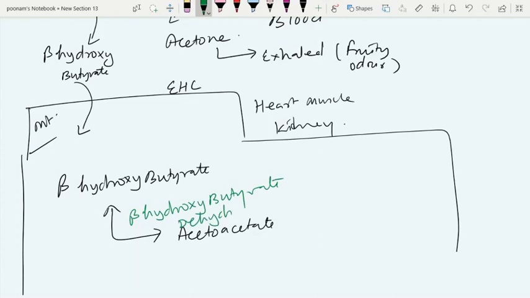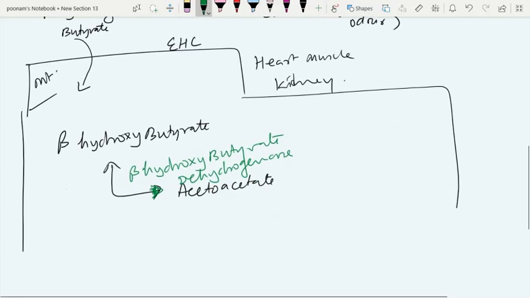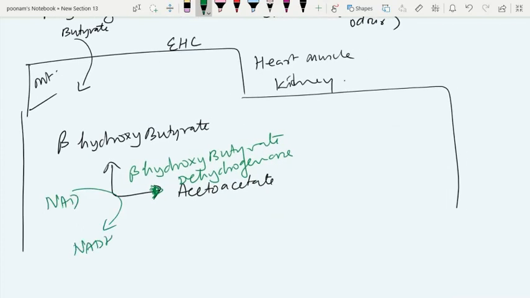The direction of equilibrium of this reaction is towards the formation of acetoacetate in extrahepatic tissues, because as soon as acetoacetate is formed, it is utilized, diverting the equilibrium towards its formation. And as you understand, NADH is also produced. So it's a gain to the extrahepatic cell.